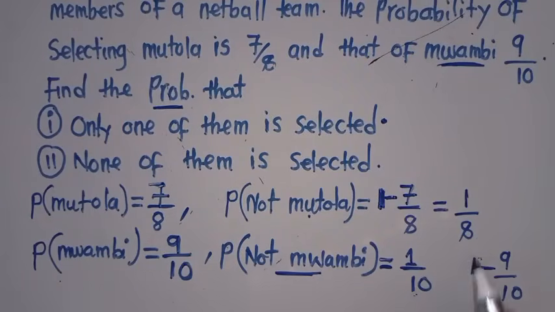1/10. So 1 minus 9/10. The answer that we are getting is what? 1/10. That is the answer. Hope we are clear on this. So this is the data that is given. We've just interpreted it. Now we go to our questions.